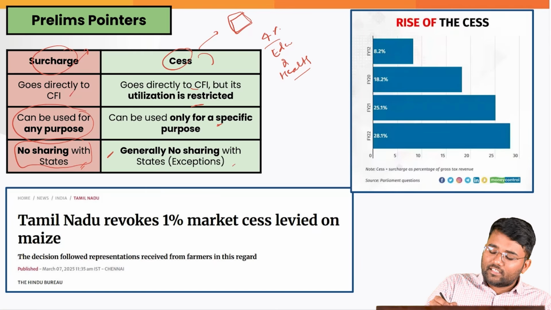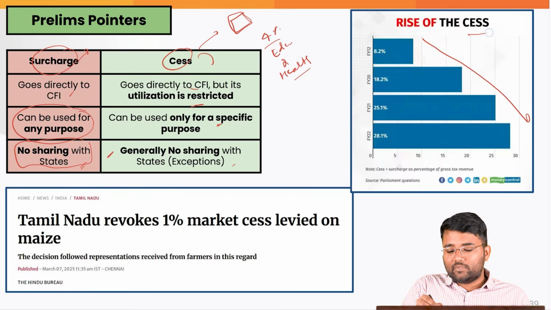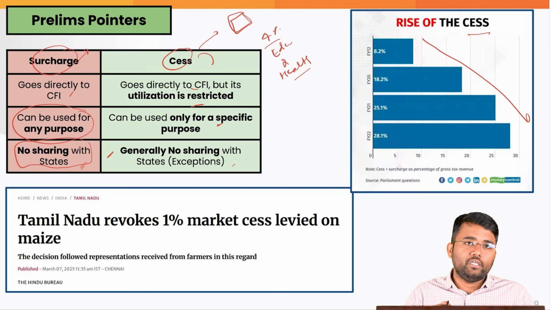And you can see that consistently, whatever the earnings the central government is getting from the cess, that is consistently rising from financial year 20 to financial year 22.